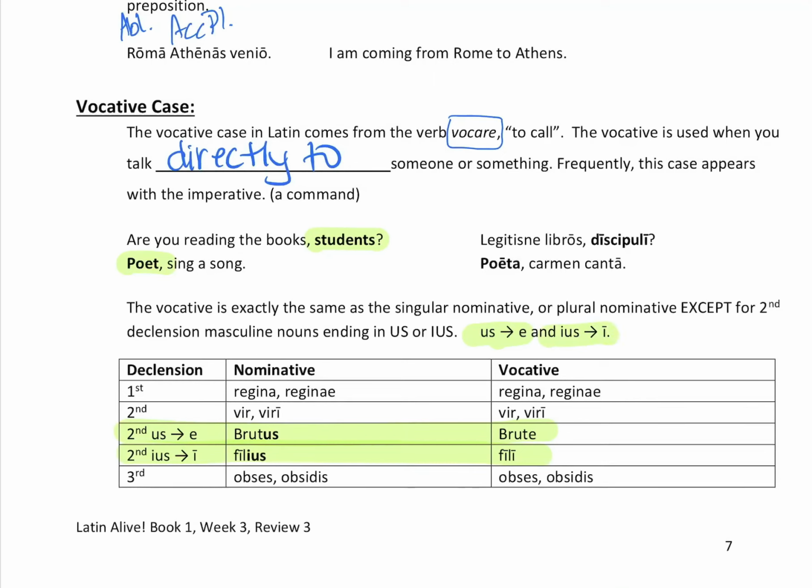So the nominative, it's easy. The nominative for vocative is exactly the same. So just check the patterns out. The only weird one is second declension: us becomes e, ius becomes i. So you can see the third declension is there. And that is the simple part of vocative.